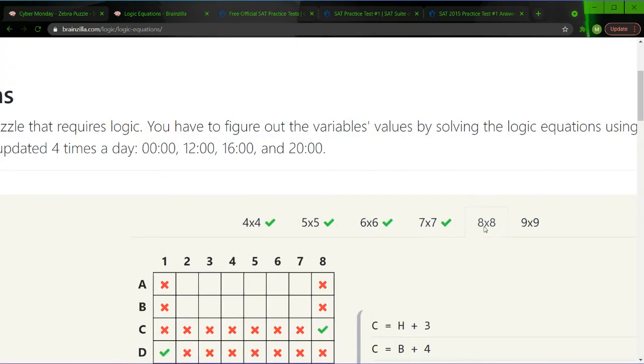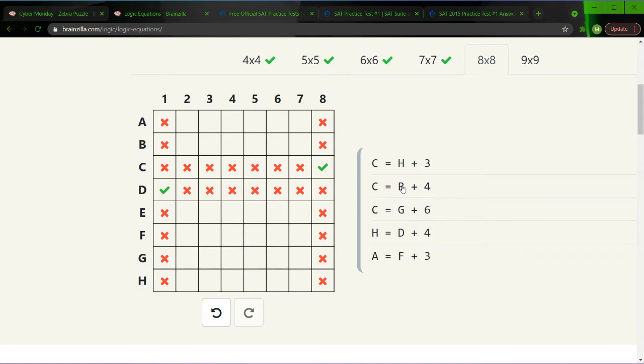Right. Let's move on to 8. And 8, I do apologize, we did this a bit already, but we use these two equations so far. C is equal to h plus 3 and h is equal to d plus 4. We substitute them in, and we got C is equal to d plus 7. And 1 is the only number you can add 7 to and get 8, because 1 is the minimum, 8 is the maximum.